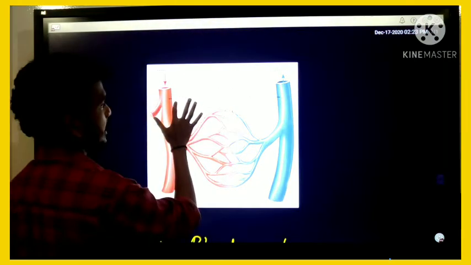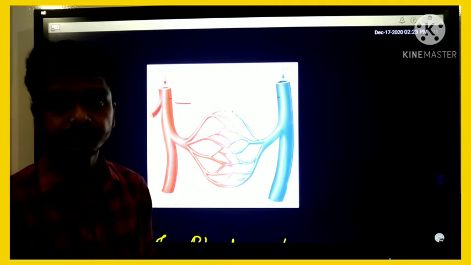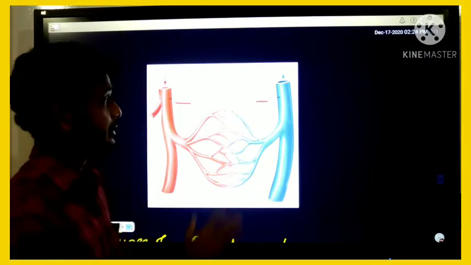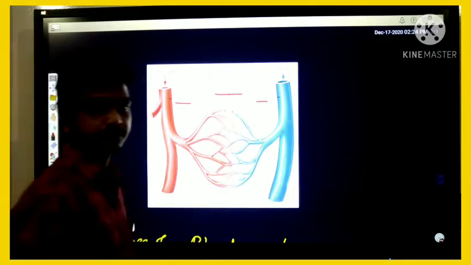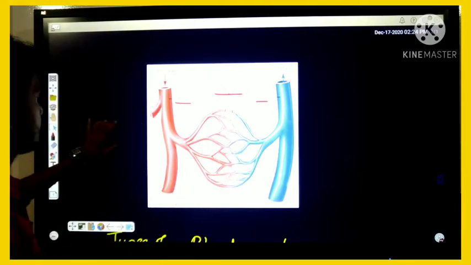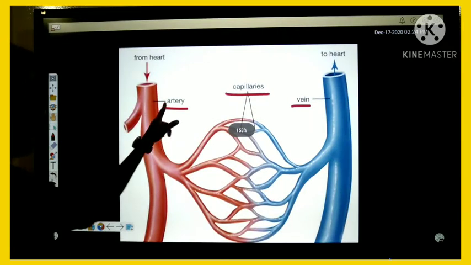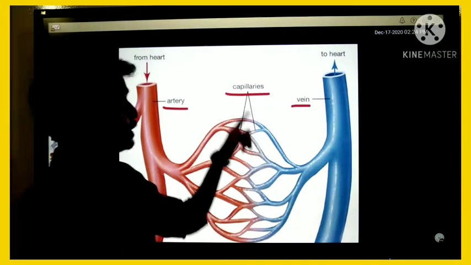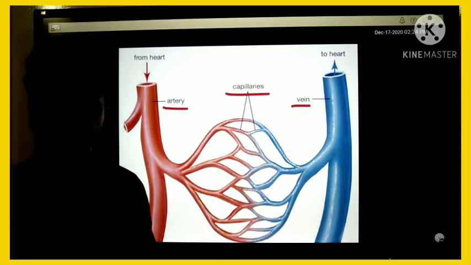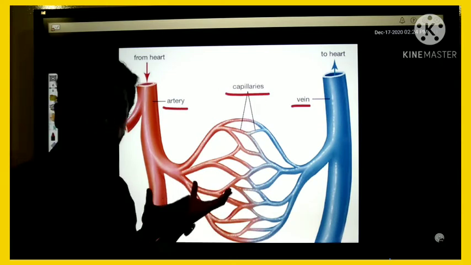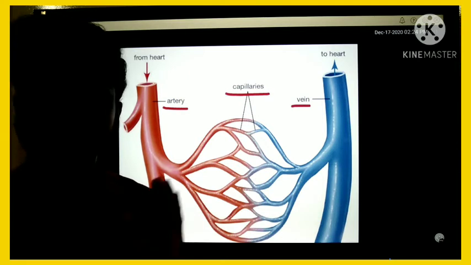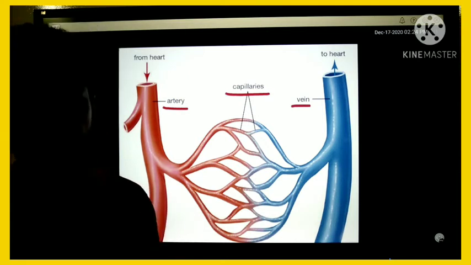Here you can see the artery, and here you can see the vein and capillary. From the figure itself, you can understand their function. What are the functions of arteries, veins, and capillaries?